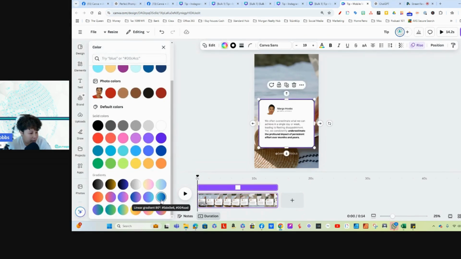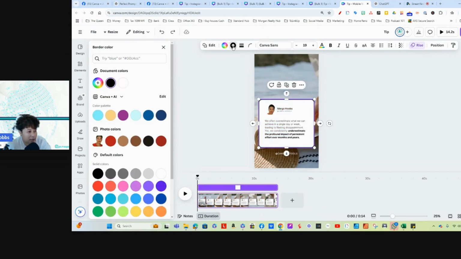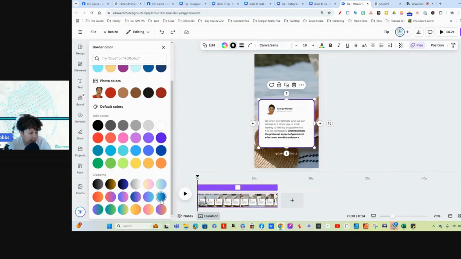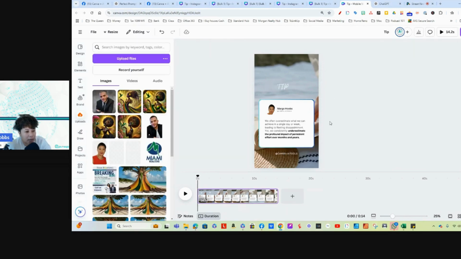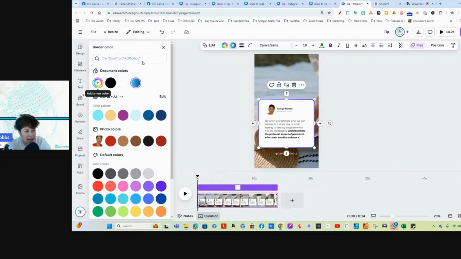We can also go down here. I always choose this, but I'm sorry, that's not what I wanted to do. I wanted to change the border color. So we're going to come here and scroll down. And there we have our border color and it's changed. You can change this to your brand color, whatever color you want. Click over here and you can change it.